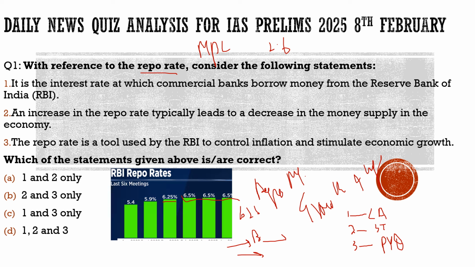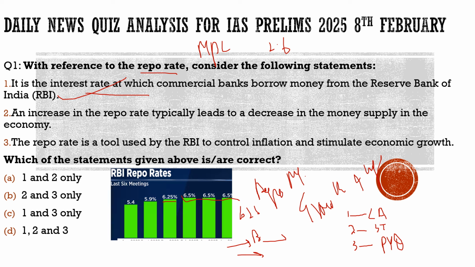Here the question says, with reference to the repo rate, consider the following statements. First statement, it is the interest rate at which commercial banks borrow money from the Reserve Bank of India. 100% correct. They borrow this money from the Reserve Bank of India at this rate.